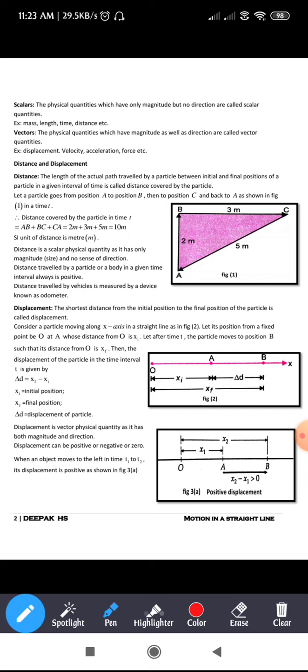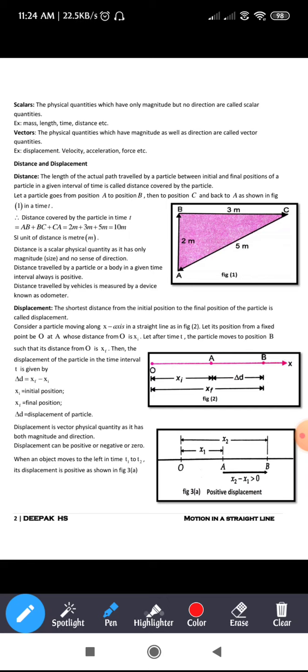As you can see in the figure, O is the origin. In figure 2 you can see O is the origin and we have 2 points, one situated at A and the second situated at B. The distance from O to A is xi, and the distance from O to B is xf. That is, x subscript i and x subscript f.